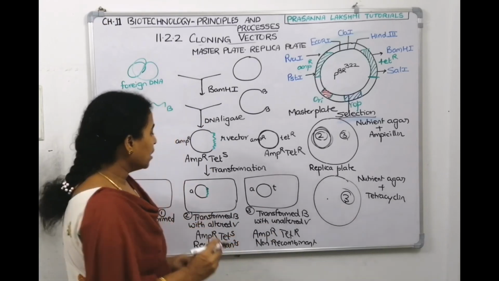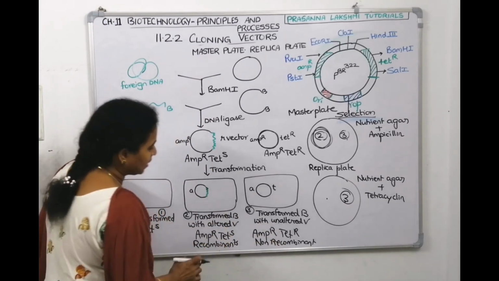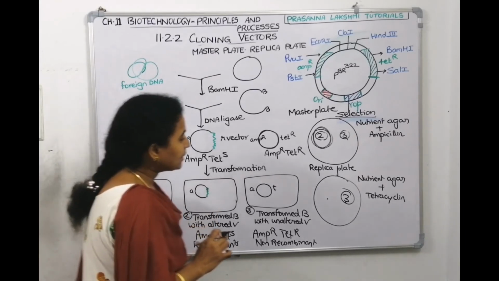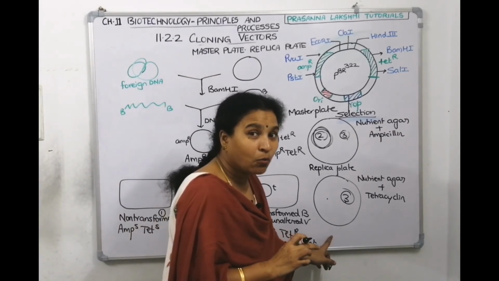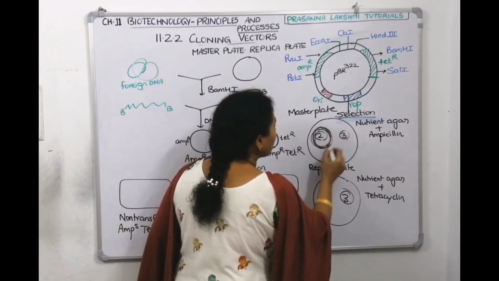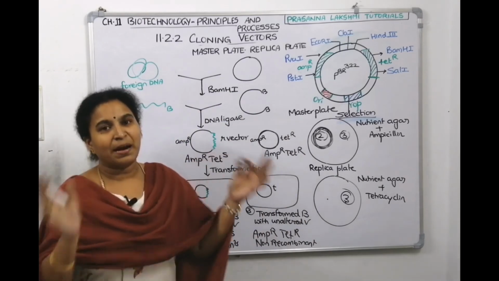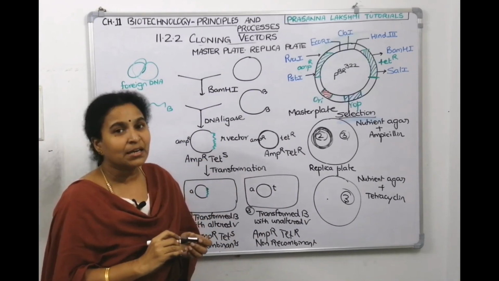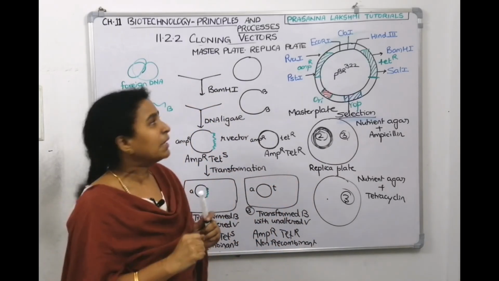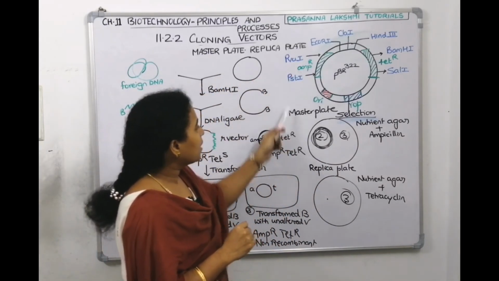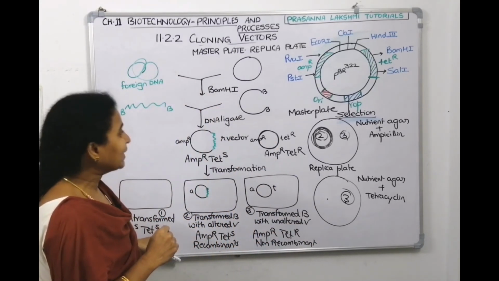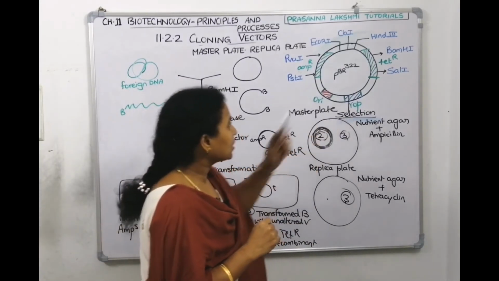But which one do you want? You want the second bacteria, not the third, right? You want the second bacteria in which your DNA is there, right? Is it there here in the replica plate? No. Where is it? In the master plate. So then go to the master plate, pick the colonies, go to biotechnology, bioreactor and do the processing, right? So this is called selection or screening. We have 2 methods. One method is called master plate, replica plate. Here is a master plate, here is a replica plate. And this is the technique of how to do selection or screening.